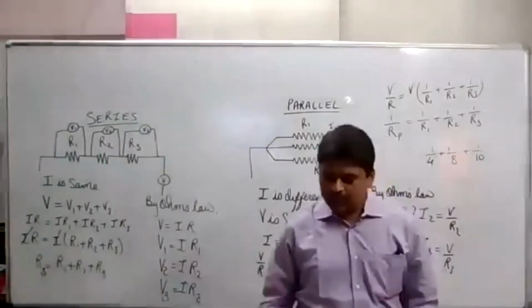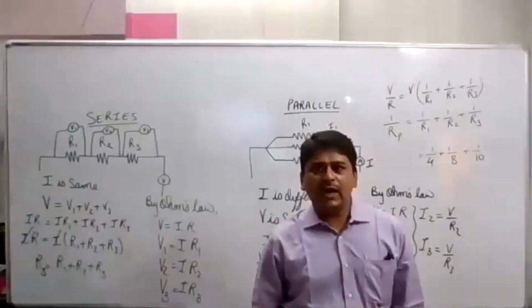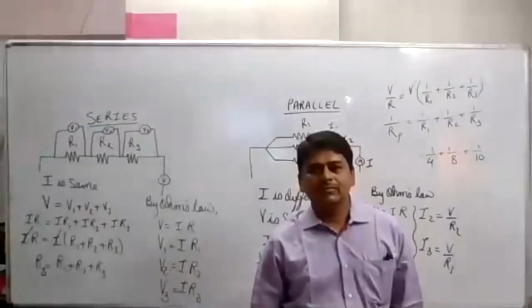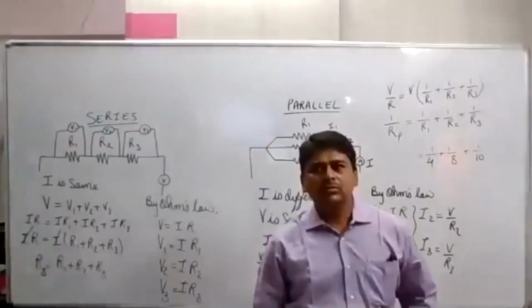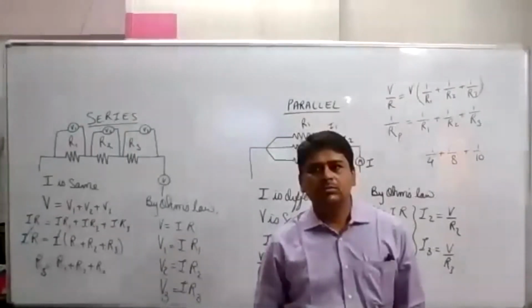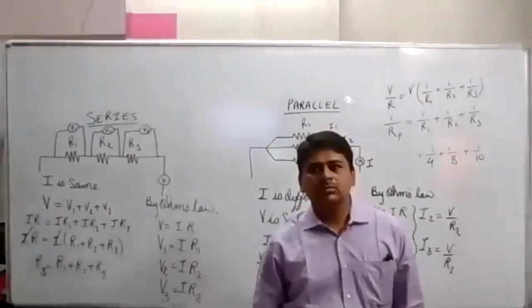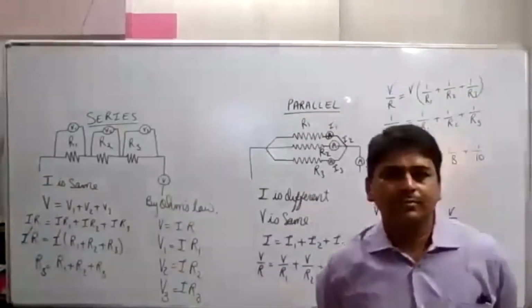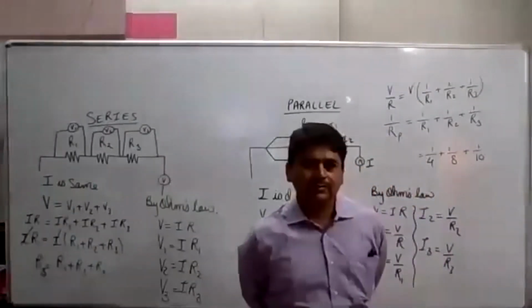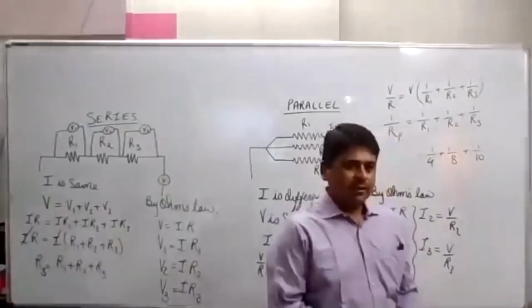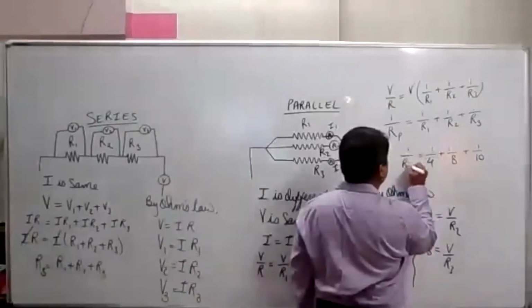Okay? Clear? Do the mathematical calculations and tell me the value of Rp. 19/40. This will be 1 upon Rp.